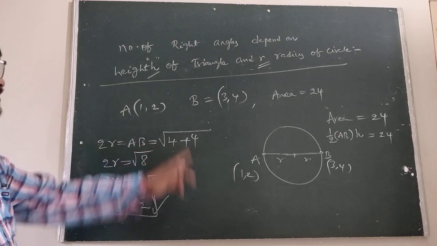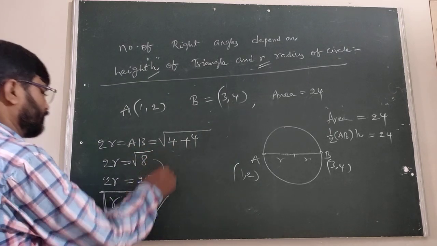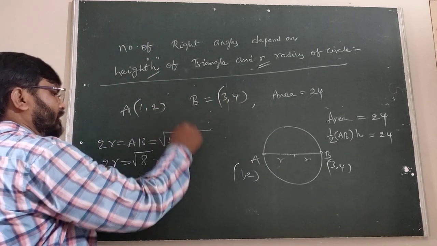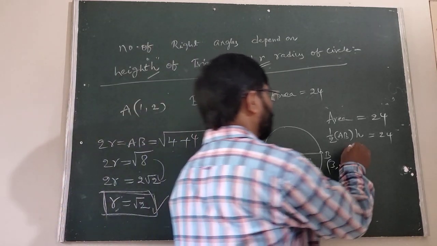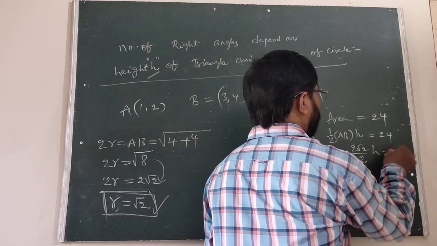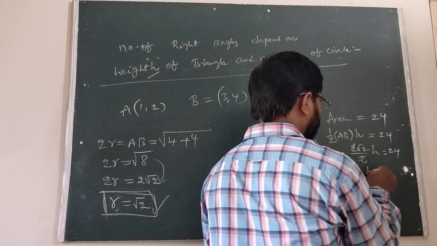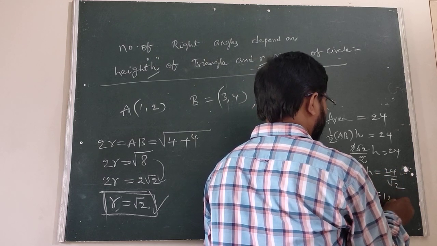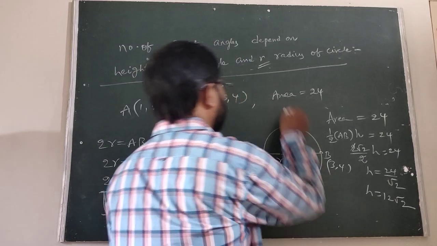So half times 2 root 2 times H equals 24, giving H equal to 24 by root 2, so H equals 12 root 2. Therefore, this is H.